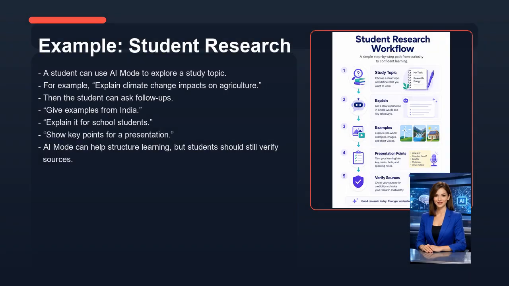A student can use AI mode to explore a study topic. For example, explain climate change impacts on agriculture. Then the student can ask follow-ups. Give examples from India. Explain it for school students. Show key points for a presentation. AI mode can help structure learning, but students should still verify sources.